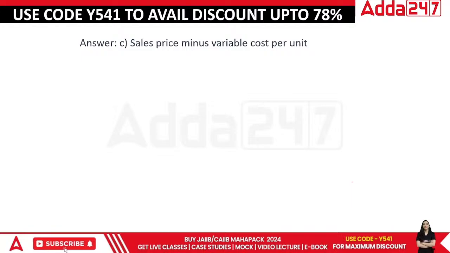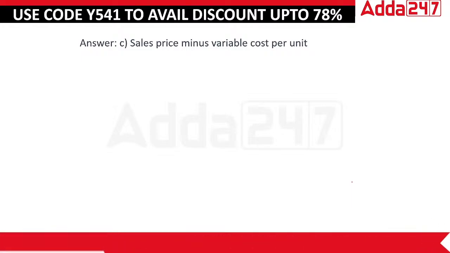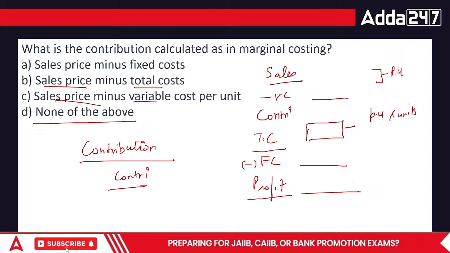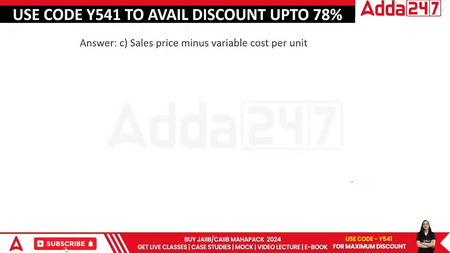Next question. This is actually sales price minus the variable cost. I have just told you the entire process, so if you remember the entire process, then everything is a piece of cake for you. Sales price minus variable cost per unit.